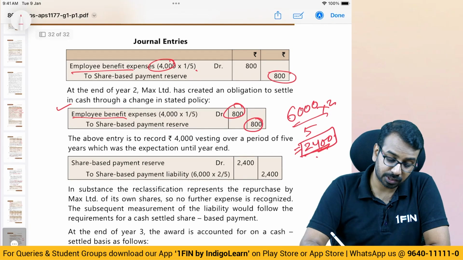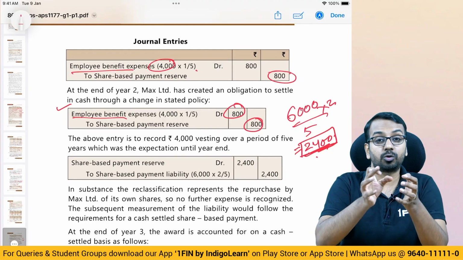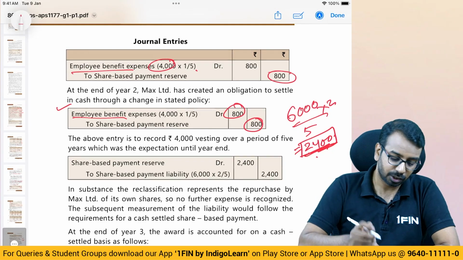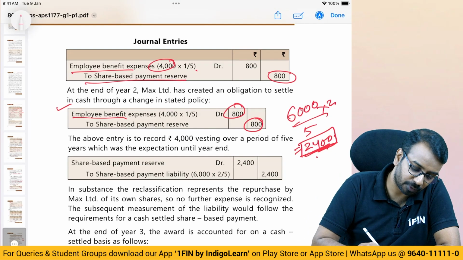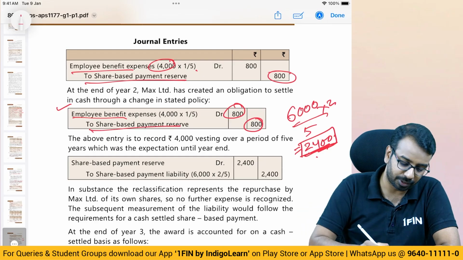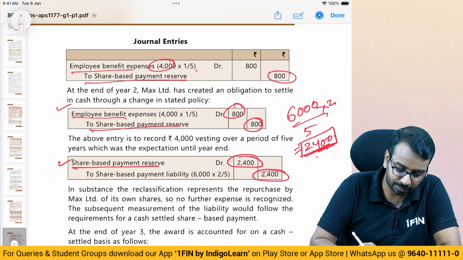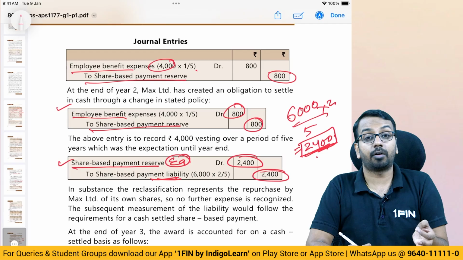So now basically what happens? 2,400 is the amount that is expected to be paid to settle this particular liability, right? So it is as good as whatever equity we would have issued, we are buying it back by converting that to a liability. So we'll debit the equity share-based payment reserve by 2,400 and credit the liability. So this is equity debited and liability credited. We will not account for it as an expense.